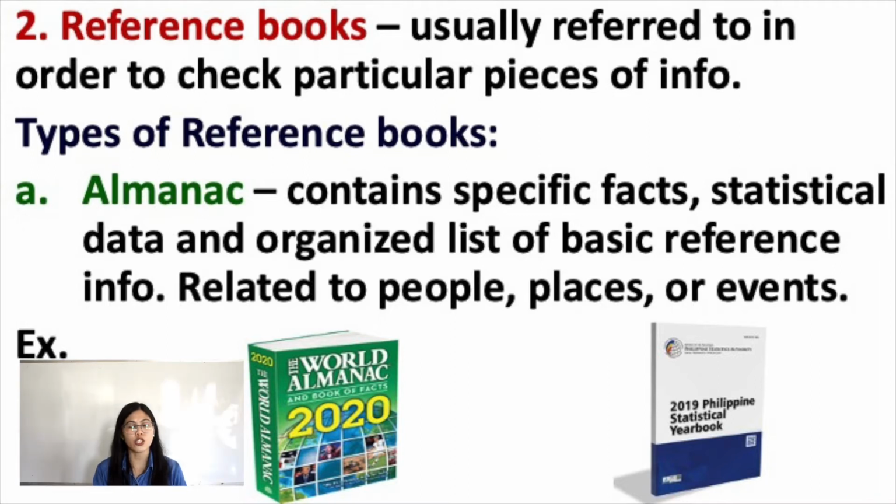It will answer all your trivia needs from history and sports to geography and pop culture and much more. So we also have here the 2019 Philippine Statistical Yearbook. It gives us statistical data.